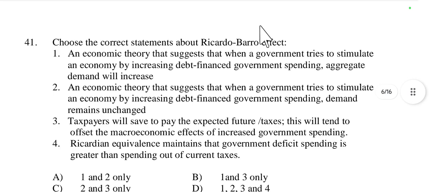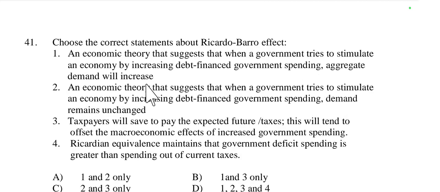The first statement is: an economic theory that suggests that when a government tries to stimulate an economy by increasing debt financed government spending, aggregate demand will increase.